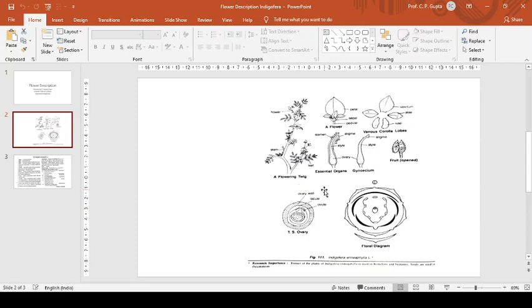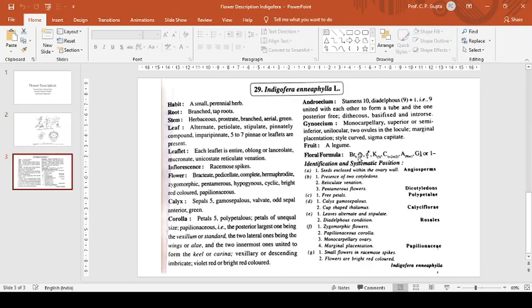Fruit is a legume. The floral formula is: bracteate, with the bract in the axil of the compound leaf, zygomorphic, hermaphrodite, K5 fused, C1 plus 2 plus 2, where the last two are fused and form the keel.